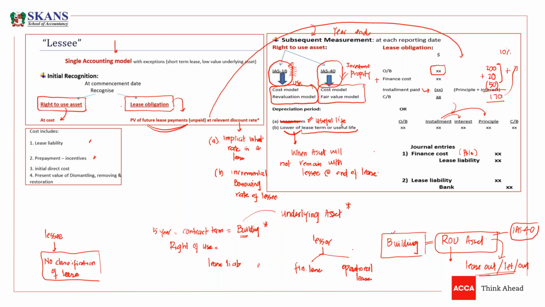Now, there are certain exceptions. There are two exceptions, and in those exceptions, we will not follow this accounting. We will not book a right of use asset. We will not book a lease liability. So there are two exceptions. And what are these exceptions?